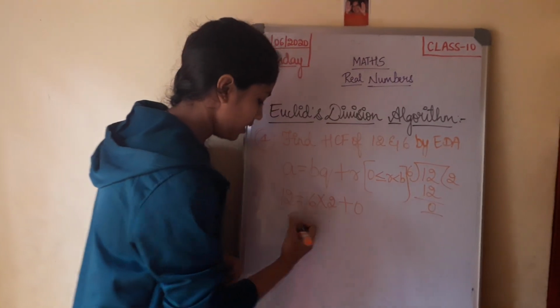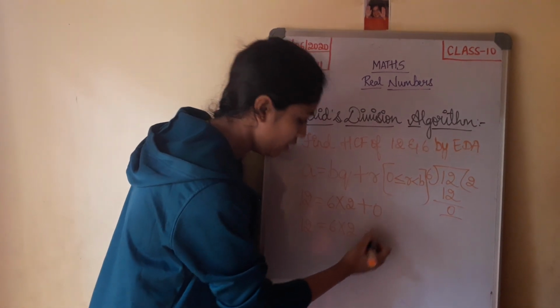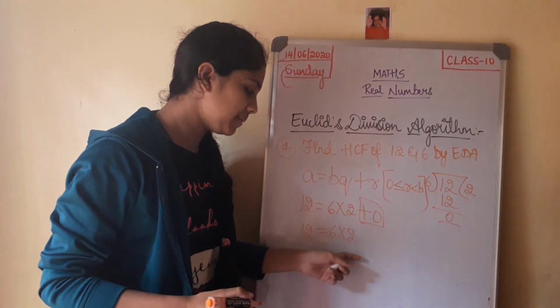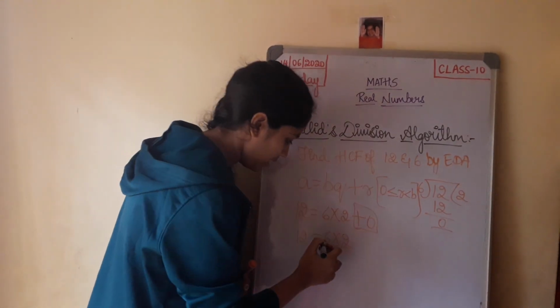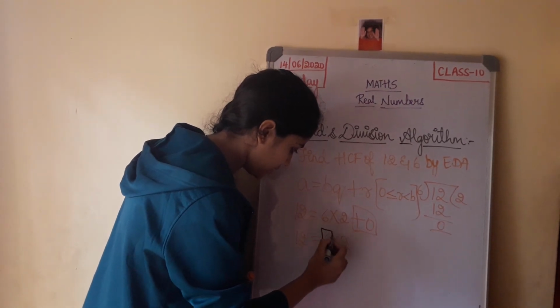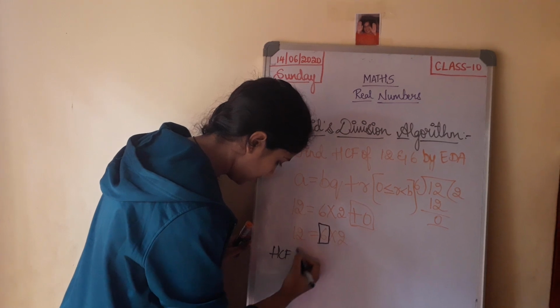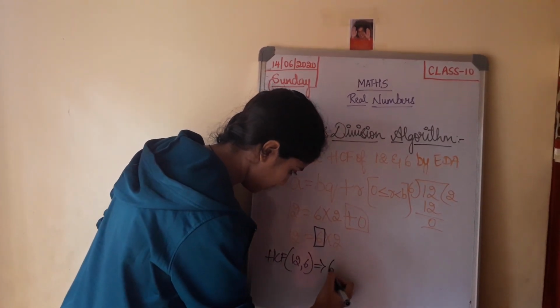So 12 is equal to 6 multiplied by 2, whereas plus 0 you can neglect. Now you can say that 6 is the HCF of 12. HCF of 12, 6 is 6 itself.